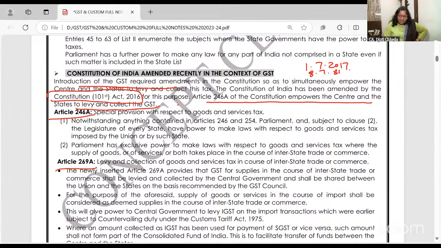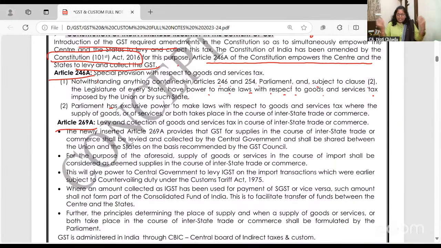Power was given in articles. Articles are like clauses in an Act, as you all know from the memorandum. So Article 246A says, notwithstanding anything contained in 246 and 254, Parliament and the State Legislature have the power to make laws for collection of GST and all. Language is not important. 246A, collect. If you want, write it as a booster note in the notebook where I started making you write notes. 269A, okay. Power to collect the tax is 246A.